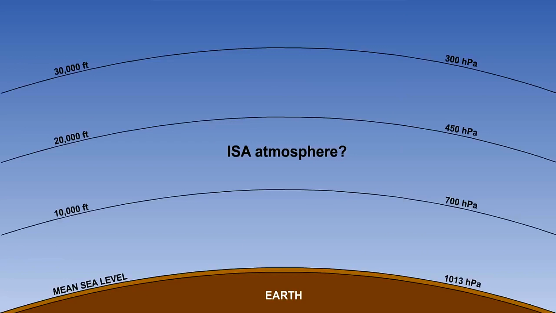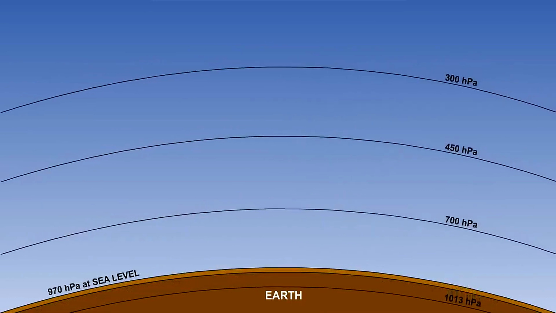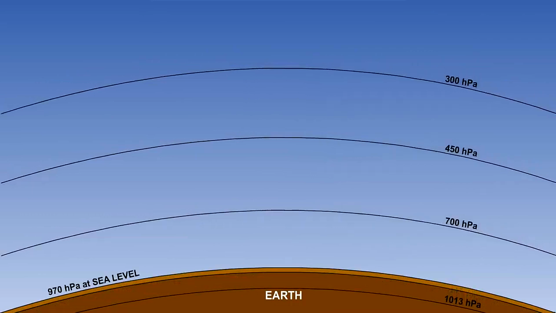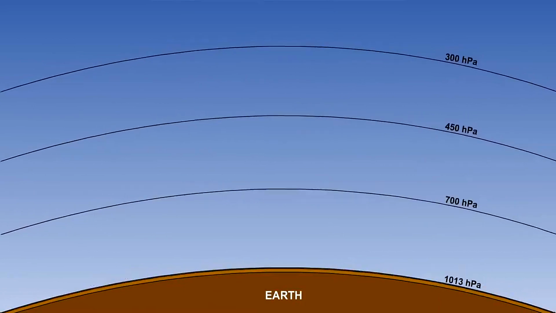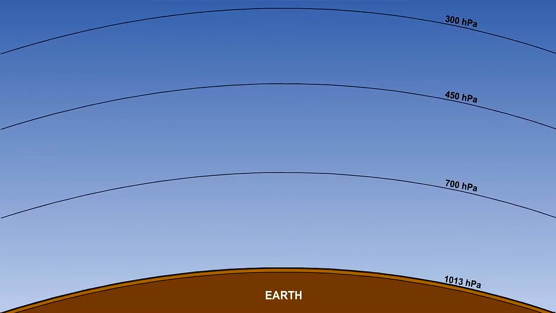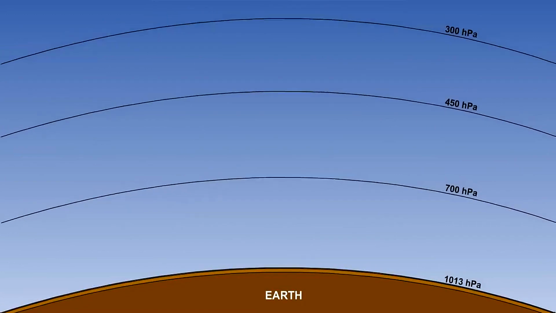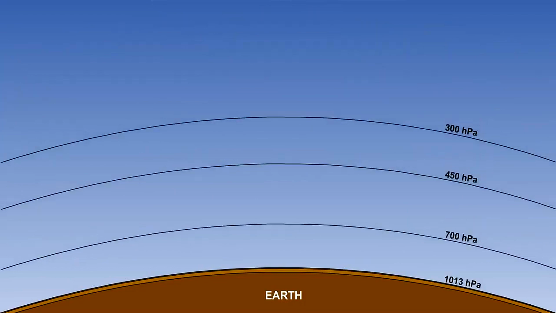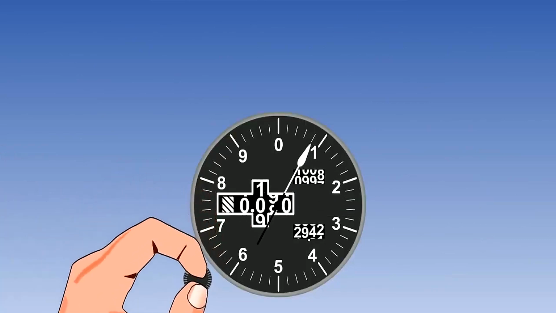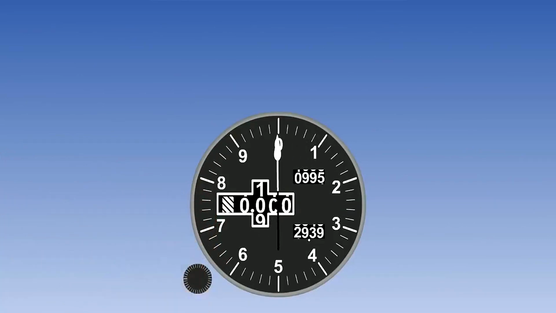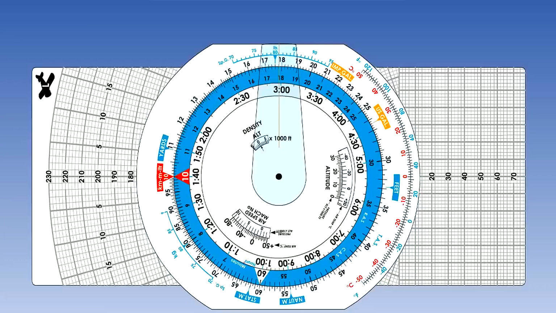We said that ISA was only a datum for calibration purposes and was unlikely to be encountered on any actual day. On a real day, the sea level pressure may not be 1013. In this case, we have a barometric error, and the temperature distribution may not be according to ISA, in which case we have a temperature error. We therefore have to set our altimeter to a known datum pressure, and if necessary, correct the temperature error.